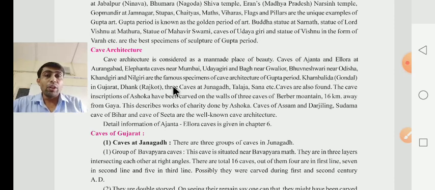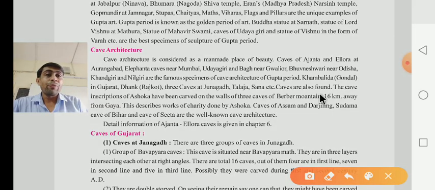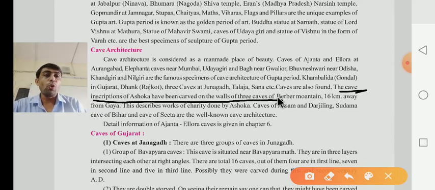Khambhalia in Gondal in Gujarat, Dhank, Rajkot, three caves of Junagadh, Talaja, Sana, etc. These are all examples they have given of caves. Caves are also found. The cave inscriptions of Ashoka have been carved on the wall of three caves of Barabar mountain. Here the spelling error is there, dear children. Here mountain is there. What does it mean?